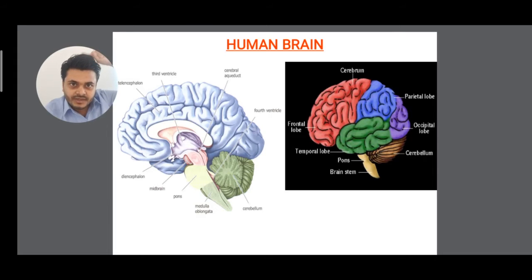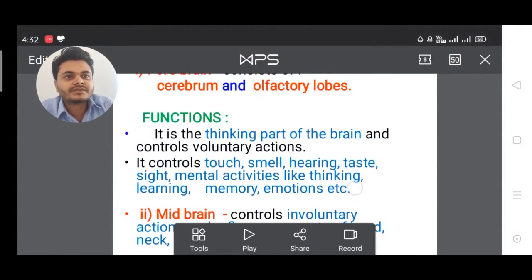This is parietal. Then occipital and temporal. These are on the basis of lobes. Frontal lobes, parietal lobes, temporal lobes, occipital lobes are there, and one more part of the brain. We'll come to it one by one.